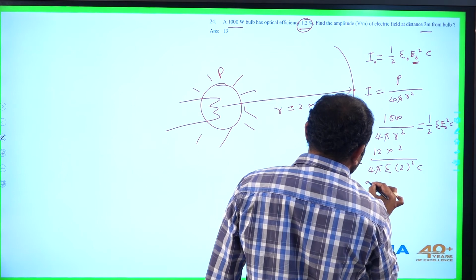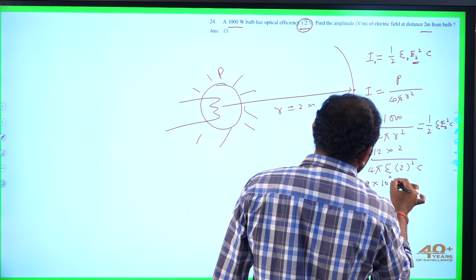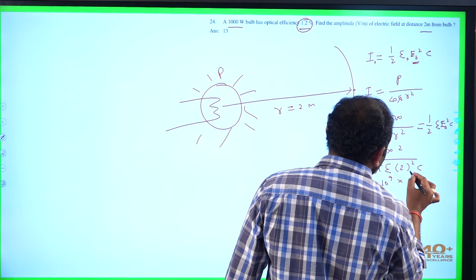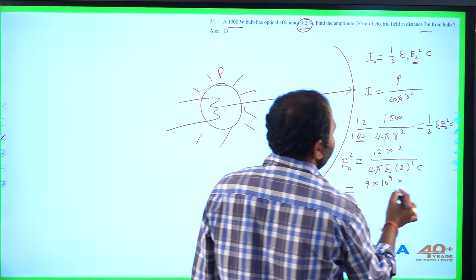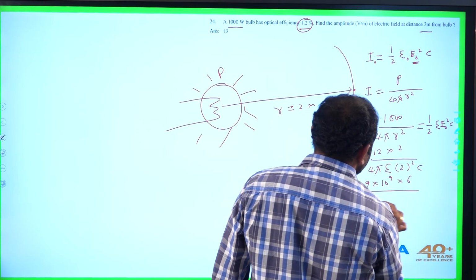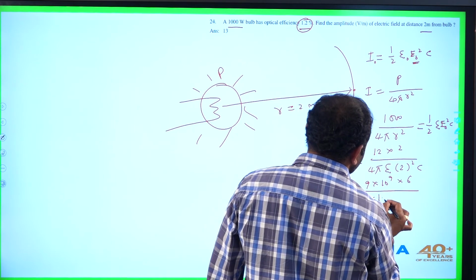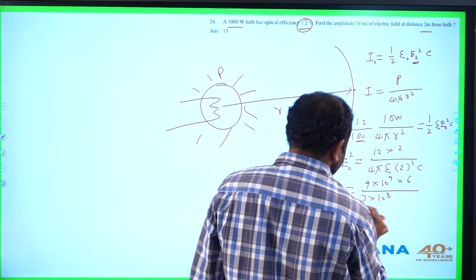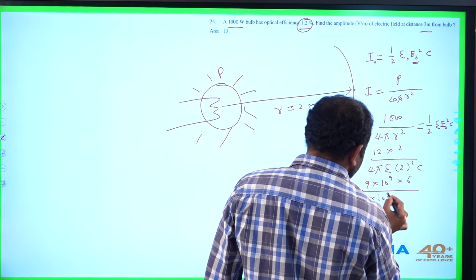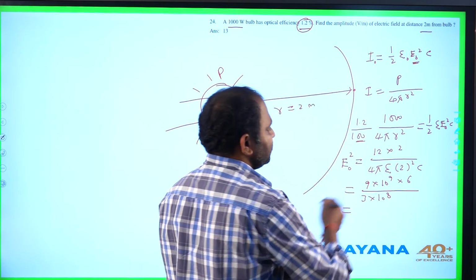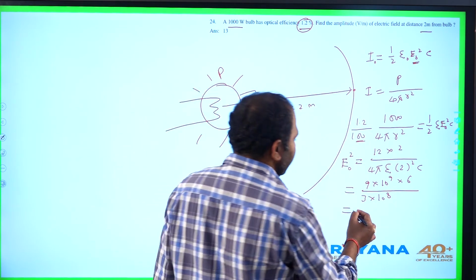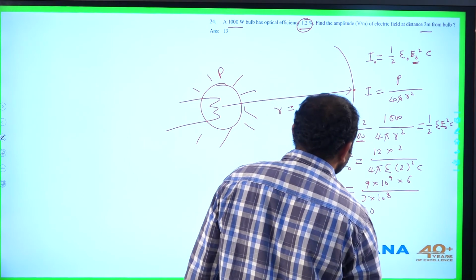So this is 9 into 10 power 9 times of, this is 24 by 4, it is 6, by the velocity of light 3 into 10 power 8. So this is 3 into 6, 18 into 10, 180. E naught square is 180.